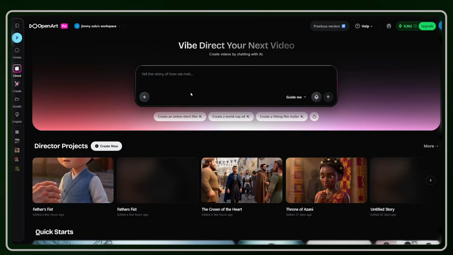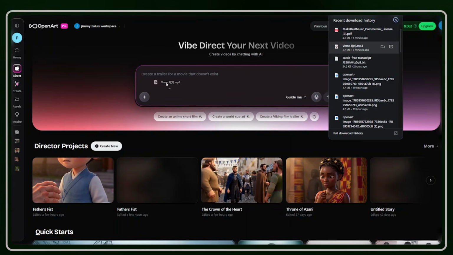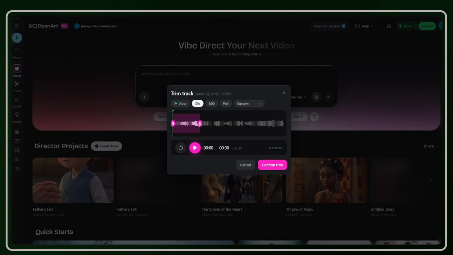Now, the third step is creating the music video. Come over to Director. If you've been on this channel for a while, you know how much this AI tool has been of so much significance. All you have to do is click on this button here to upload the music file you just created, or you can simply drag and drop it here. Now, once the music file is uploaded, you will see this prompt box appear.